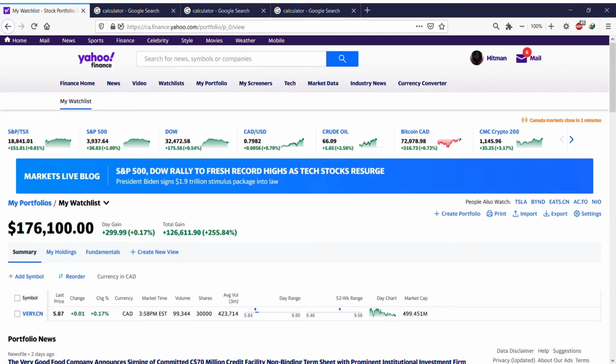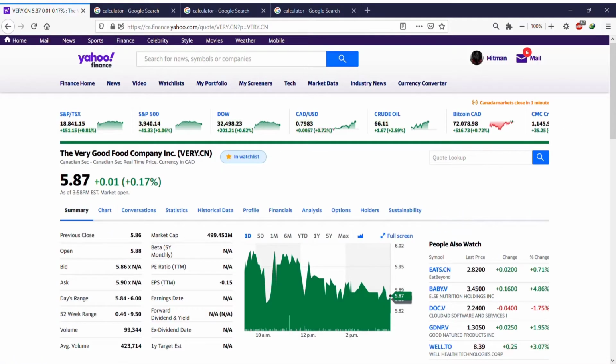By the way, as you can see, this is the stock. If you go to the summary of this stock, you can see that there was a time, I think 2 months ago or so, that it reached nearly 9.5. Now it is 5.87.